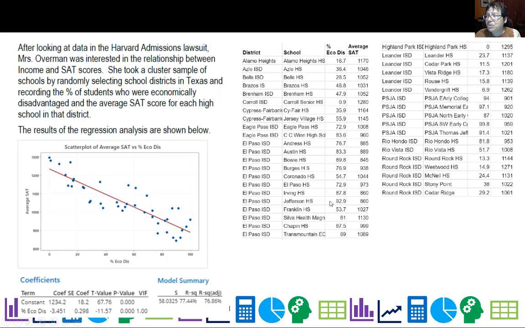Now, where do you go to school? You go to school at Cedar Ridge. 29.2% economically disadvantaged, so that's about here. And I think that's about a 1061, so somewhere around here, probably that dot. So you can see there you are, and there I came from. So, hey, at least you got a leg up. At least you're over in this area, right?